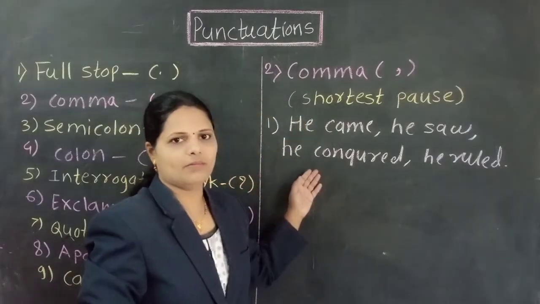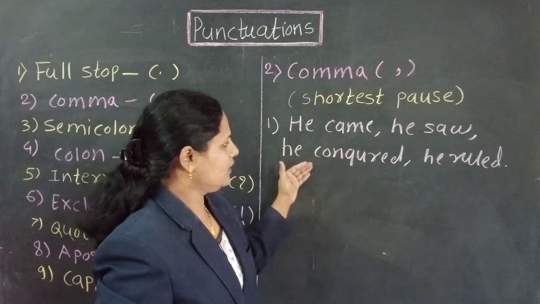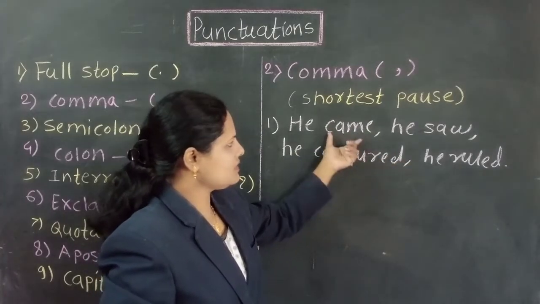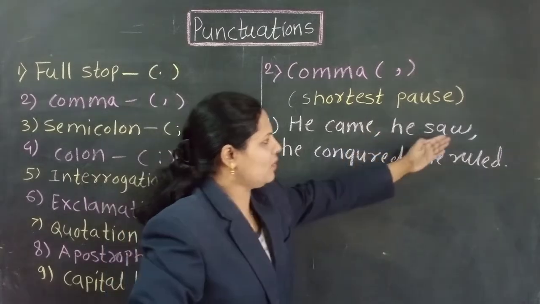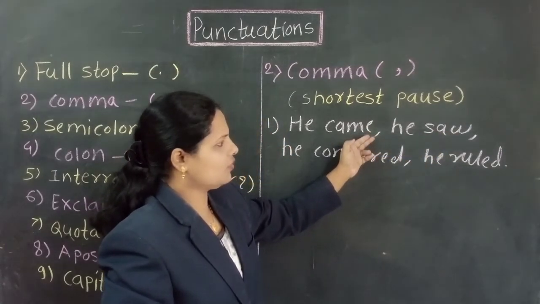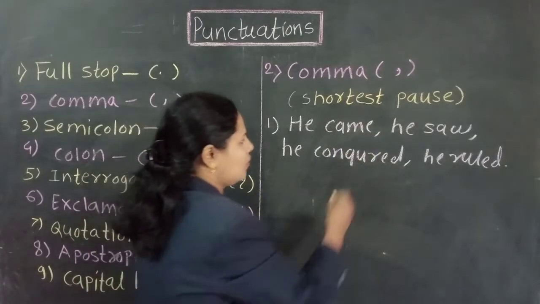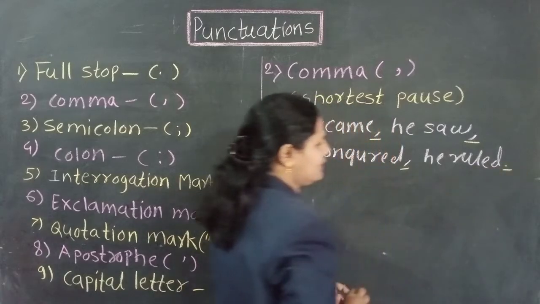This is said about Napoleon. He came, he saw, he conquered, he ruled. This is the one sentence. But here I have taken shortest pause. To show the shortest pause, I give here comma. This is the comma. This sign is comma. And here full stop it is.